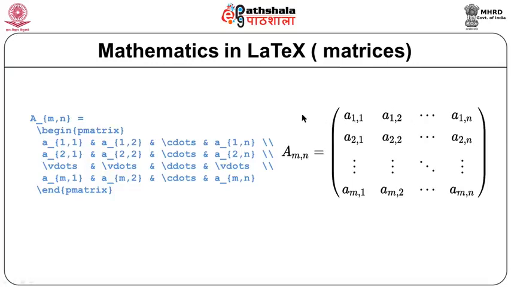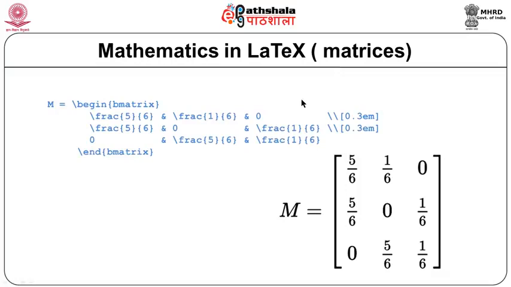Let us look at another matrix. Over here, this is a b matrix where I am specifying the size 0.3, 0.3. So, if I want to specify the size of rows and columns, I can use the b matrix format. Here you can see 5 by 6, it is a fraction. LaTeX has a command frac, and when we provide 2 arguments, it will automatically give the output 5 by 6. So, this is an example of another matrix.